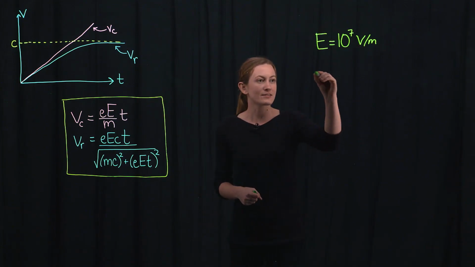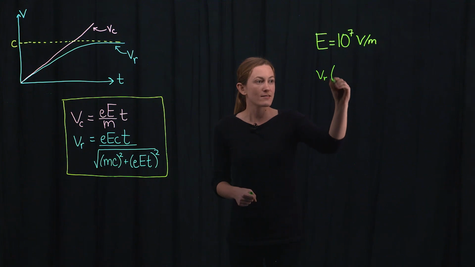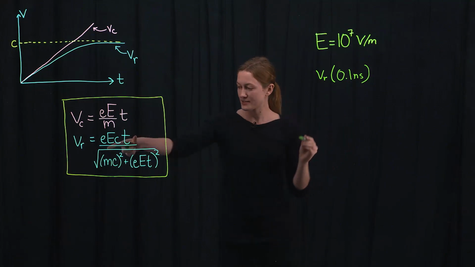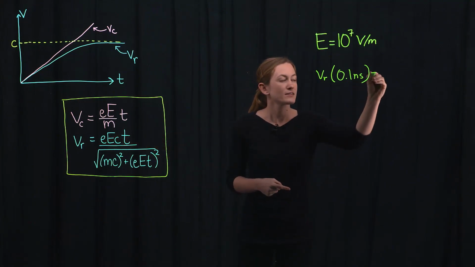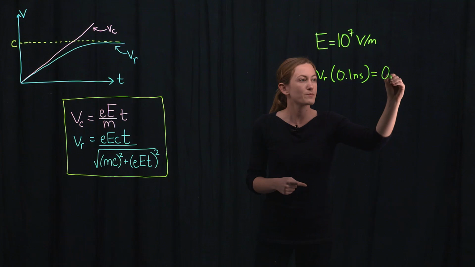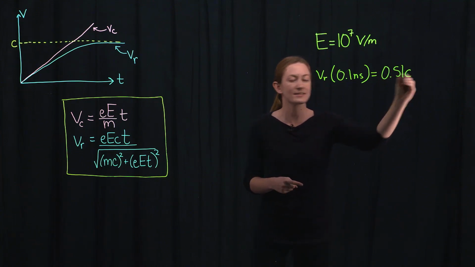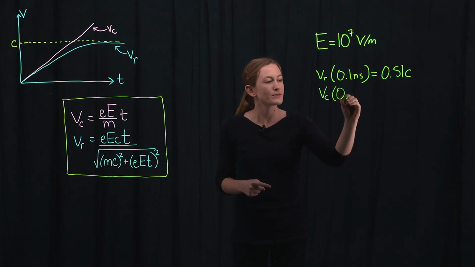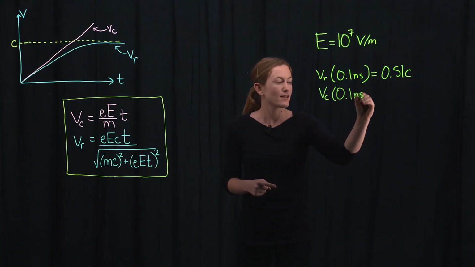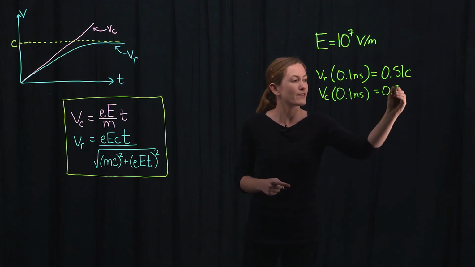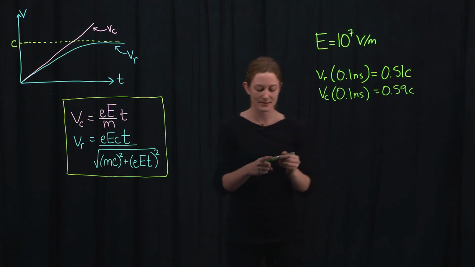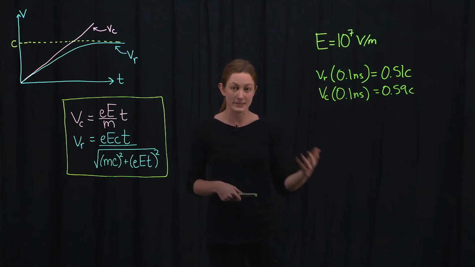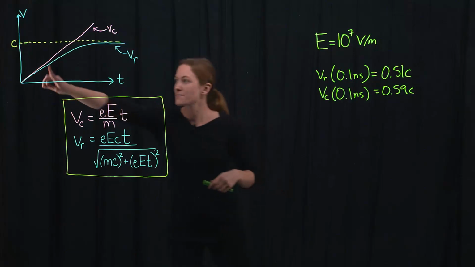For electrons accelerated for just 1/10 of a nanosecond, the velocity as predicted by our formula we derived here would be 0.51c. Whereas after a tenth of a nanosecond, classically, we would predict the electrons to have a velocity of 0.59c. So after just a tenth of a nanosecond, the relativistic and classical predicted velocities are very similar.